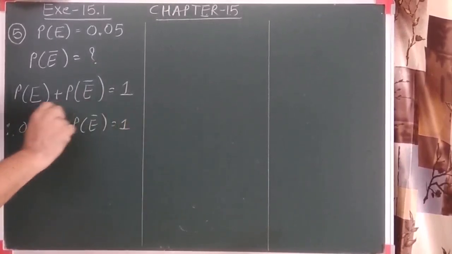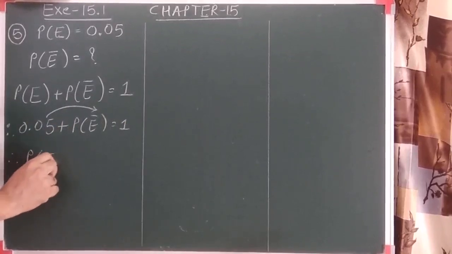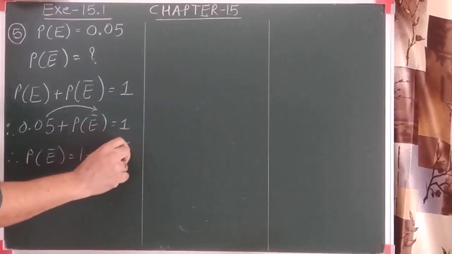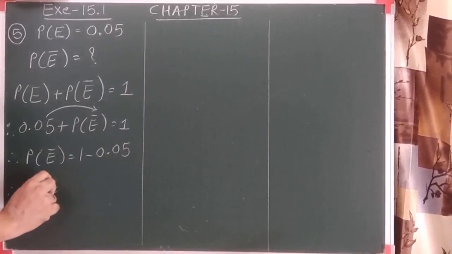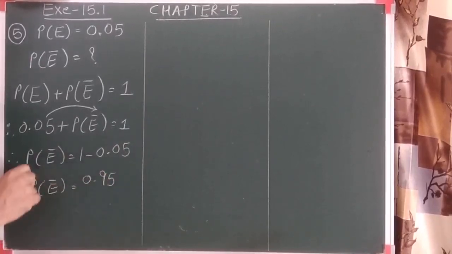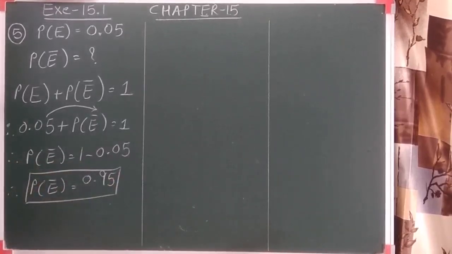So we will take 0.05 to the right hand side, and it becomes subtraction. So this is 1 minus 0.05. Now when we do the subtraction of these two values, the probability of not an event is 0.95. This is the answer. Let us see one more question.